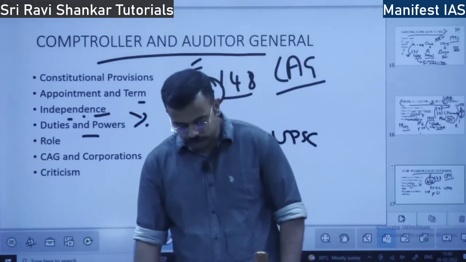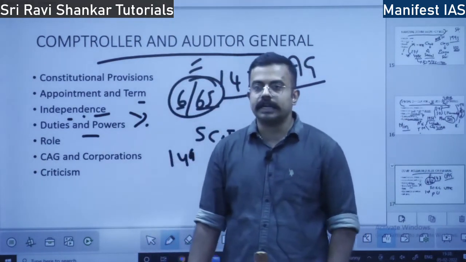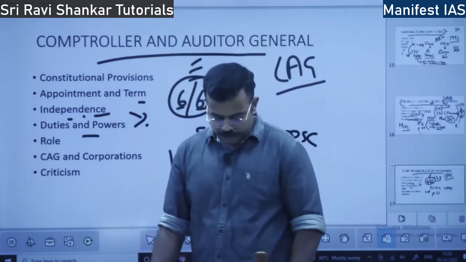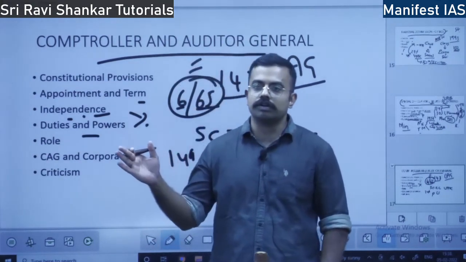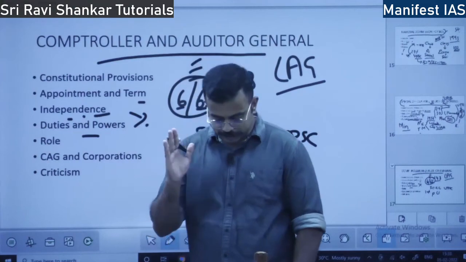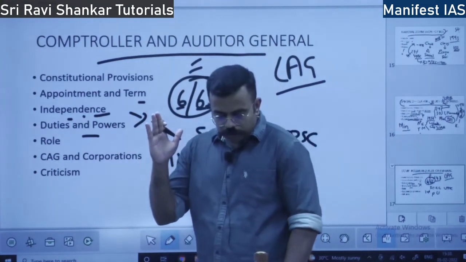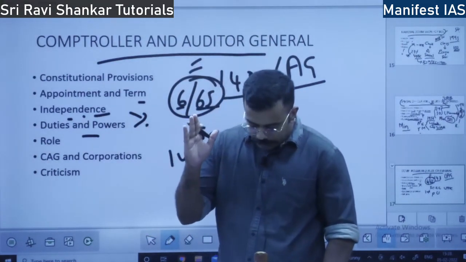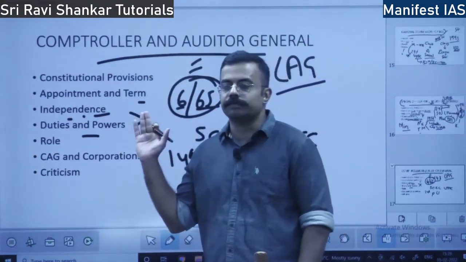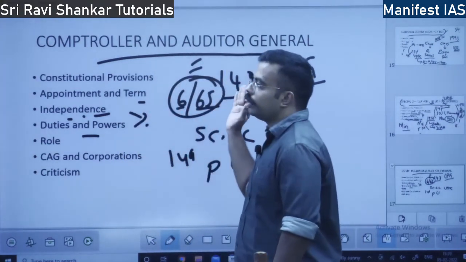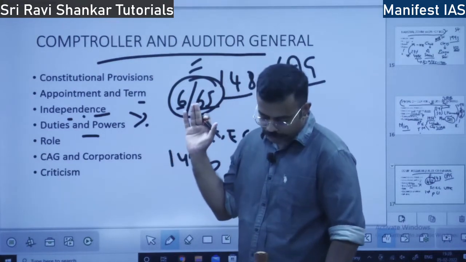He audits the accounts related to the Consolidated Fund of India. I already told what the Consolidated Fund of India is. How much money has come in and gone out of the CFI, who audits it? It is the CAG. He also audits the Contingency Fund of India and the Public Accounts of India. These funds I have discussed in the chapter on Parliament. Please go and look at the video.